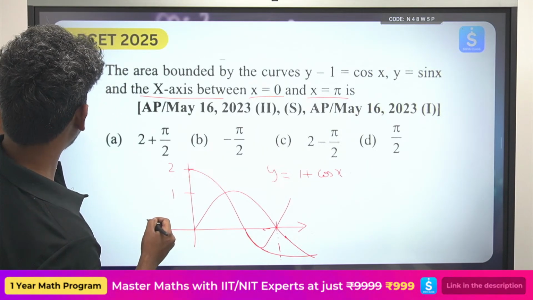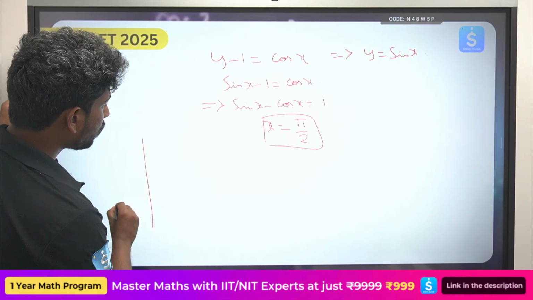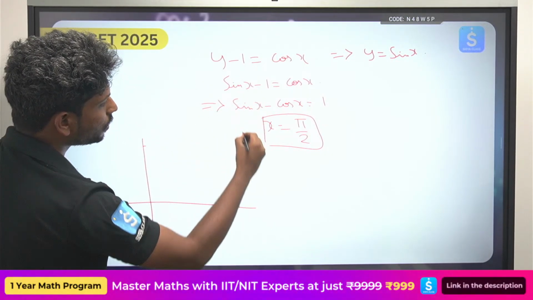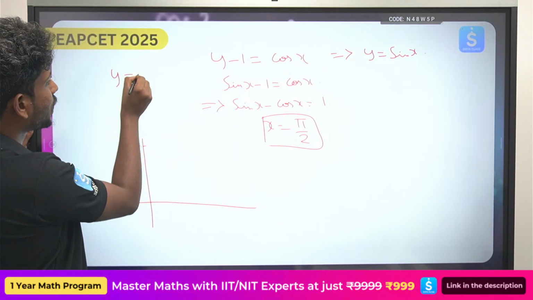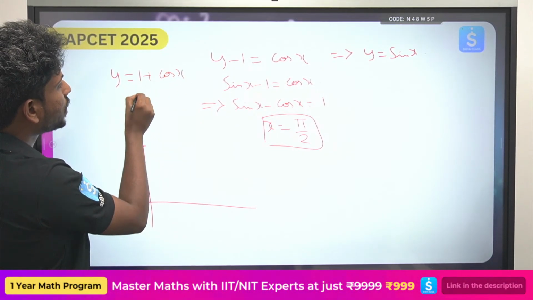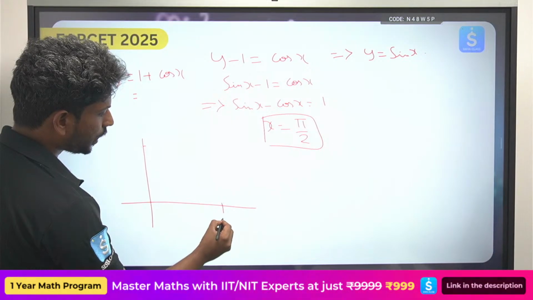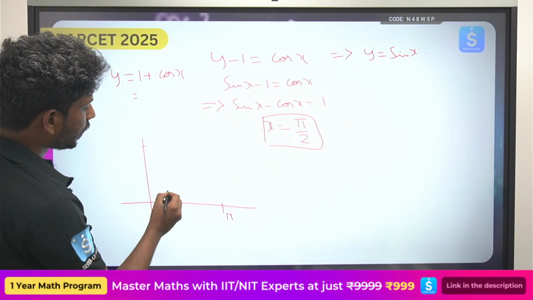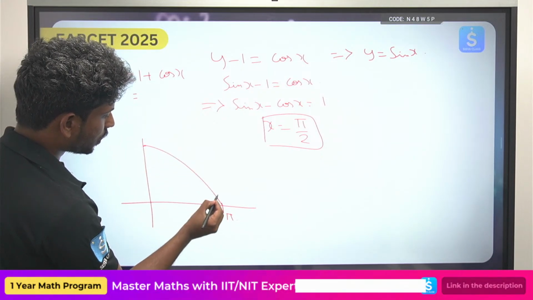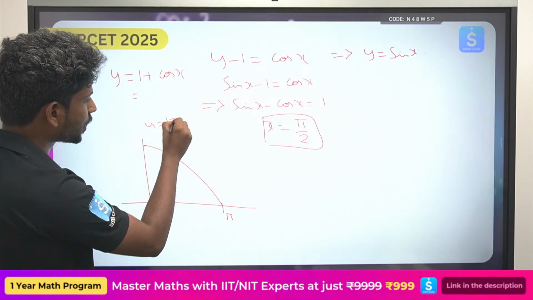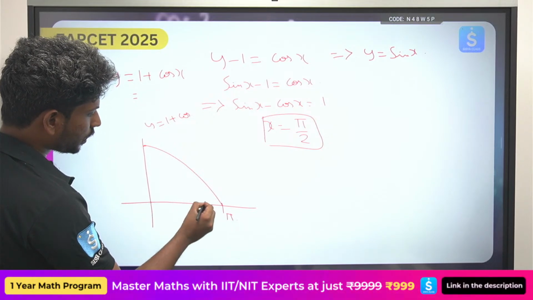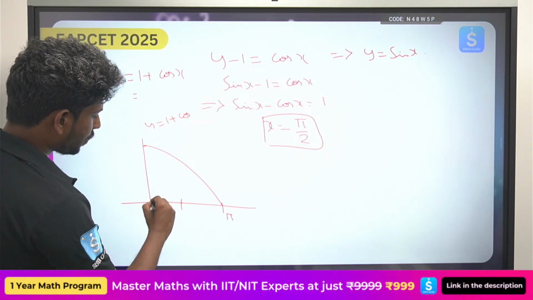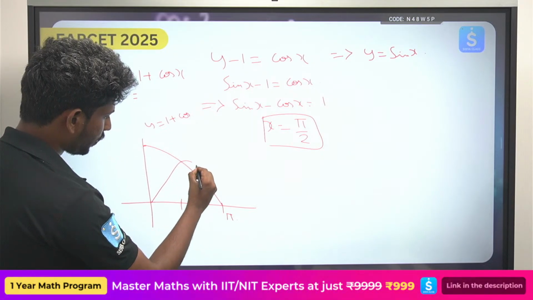So completely, once more, if I try to draw the graph, y is equal to 1 plus cos x. The graph will be like this. At x equals pi, this will be equal to 0. At x equals pi, this will be equal to 0, and at x equals 90, this is the graph of y equals 1 plus cos x, and you already know the value of sine, so at x equals pi by 2 they are intersecting. The graph will be like this.